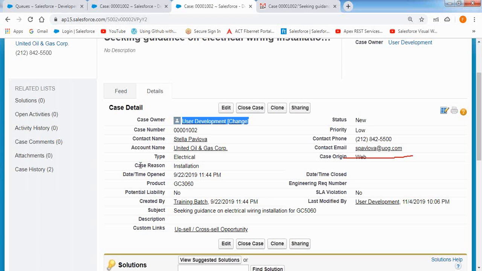If you want to work on a queue record, select the record which you would like to work on and click on the accept button. Automatically, the record will be transferred from the queue to the accepted member. This is the way we can assign the records to the queue. Okay. Clear? So this is the concept of the manual process.